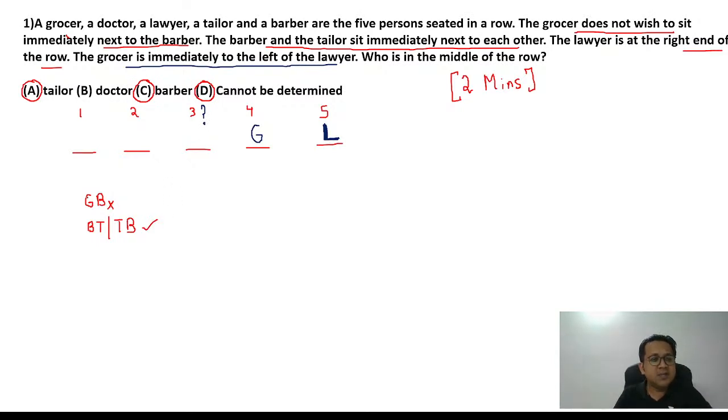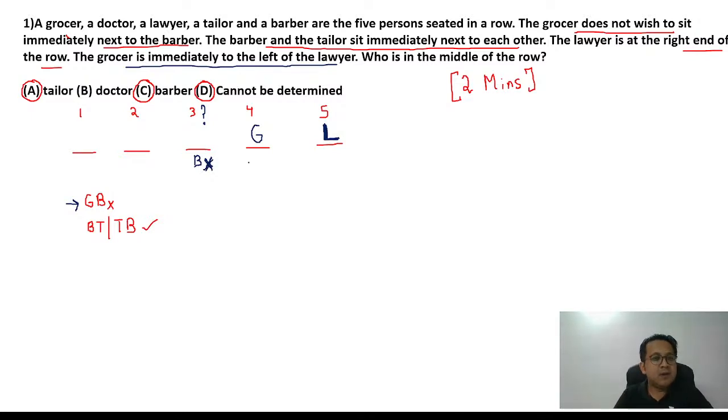Now what you know is G and B are not next to each other. So can I say at position number 3, it cannot be B? I am not bothered where B is going to sit. All I want to know is who will be at the center. B cannot be going there. B will be at number 2 or number 1, anywhere, but again, I'm not bothered. The question is asking who is at the center, and B cannot come in the center.